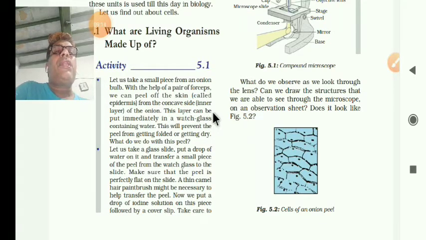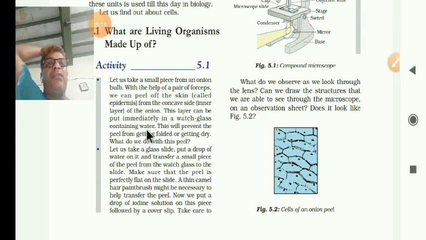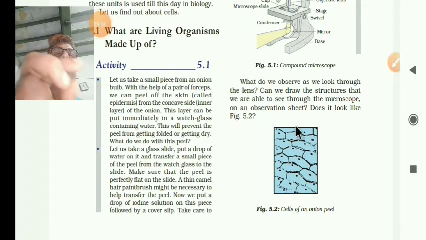This layer can be put immediately in a watch glass containing water. I have shown the watch glass in the last video, like a small vessel. This will prevent the film from getting folded, so the thin slice will not get folded or dry. That is why you keep it in the watch glass with water.